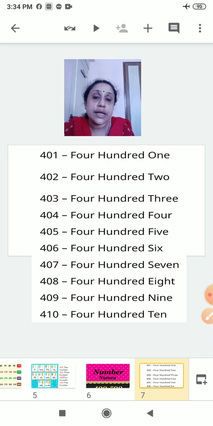Now, what you will write in the next page? After 410, 411. So you will write again the spelling of 400. Then 11, E-L-E-V-E-N. 11. Like this. 412, 413. And you will come up to 420. Okay.